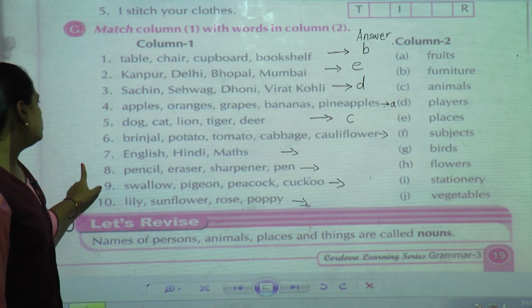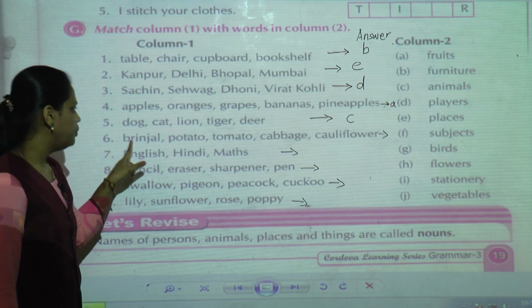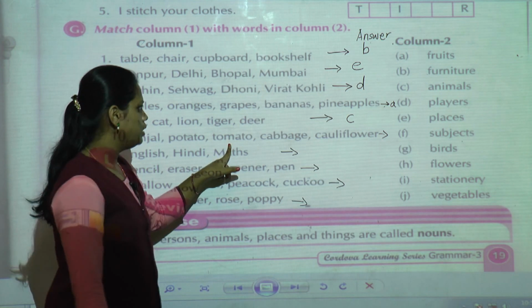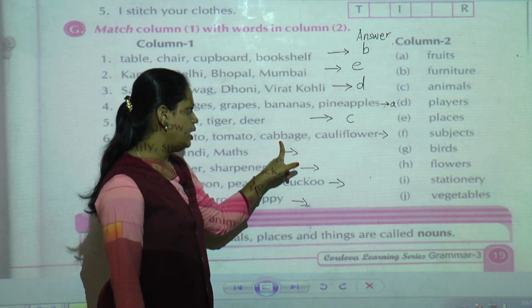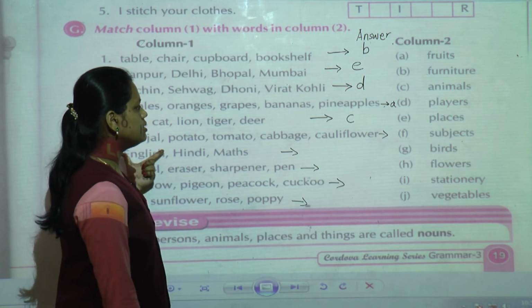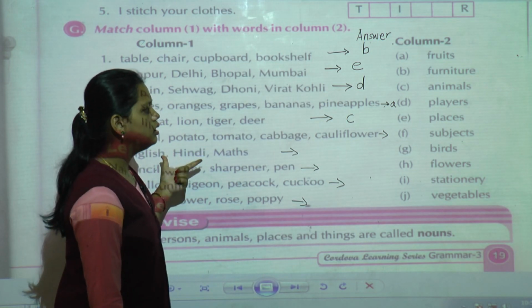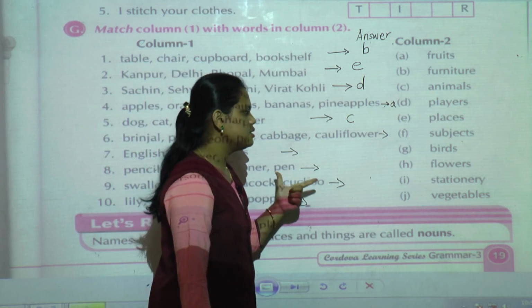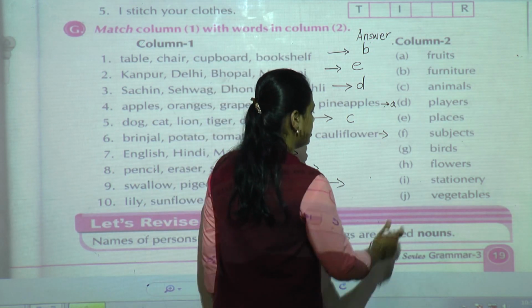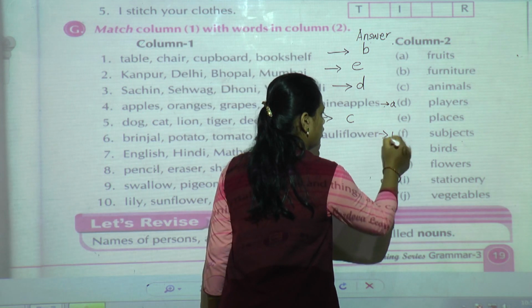Okay. Now sixth one, brinjal, potato, tomato, cabbage, cauliflower. What is this? What do we have to say these are? Vegetables. So sixth one answer is what? J.